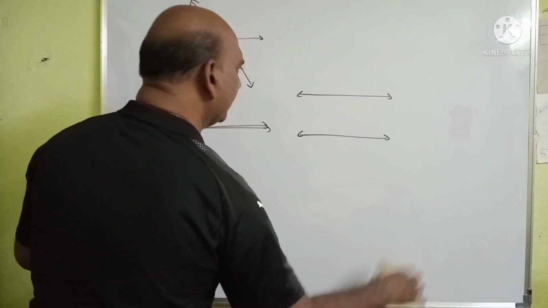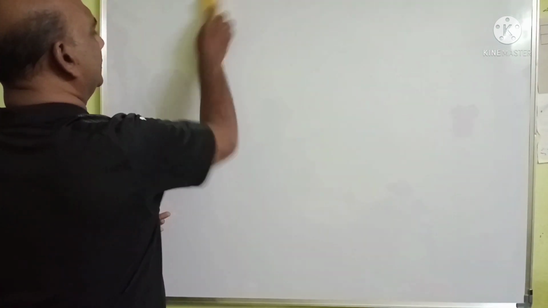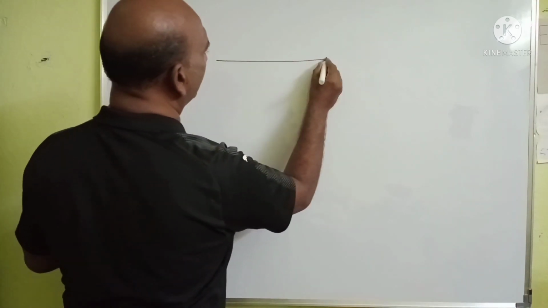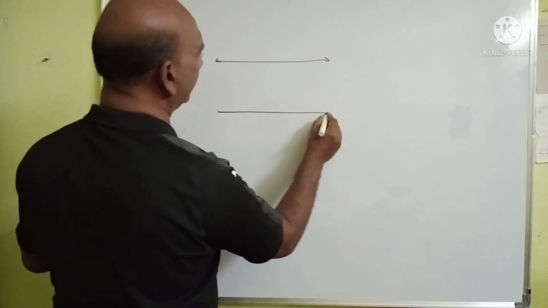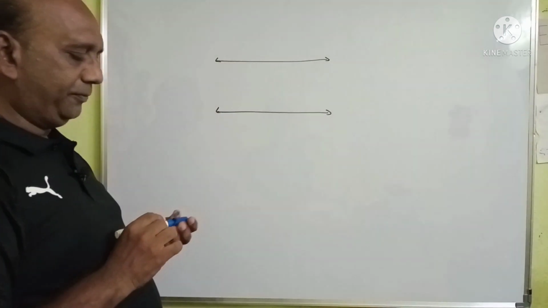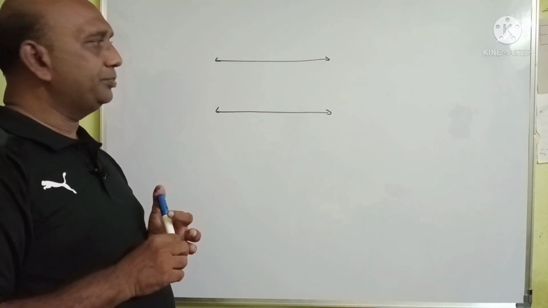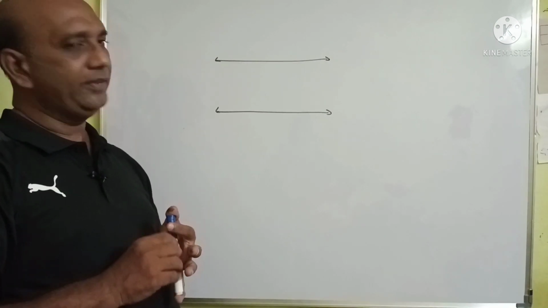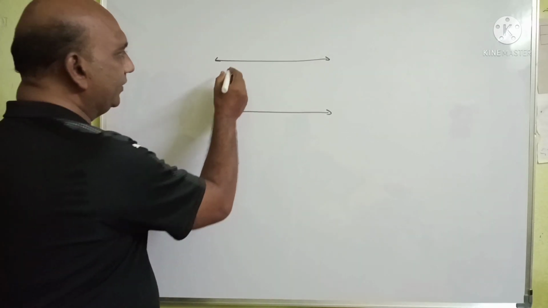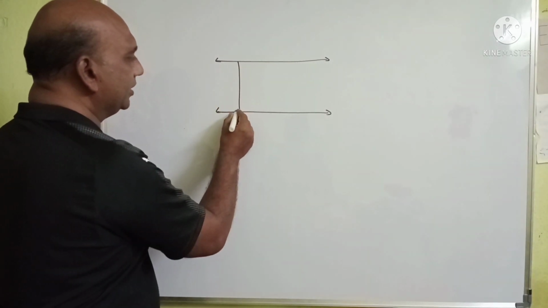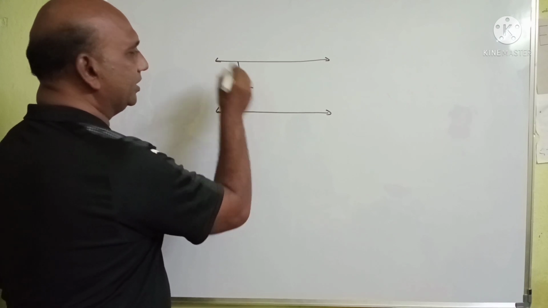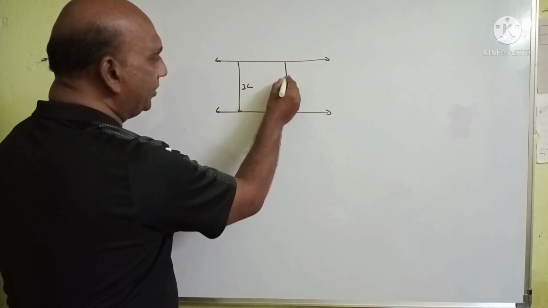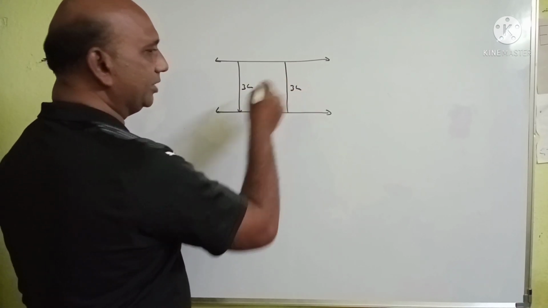Now, these are two lines. If the distance between these two lines is constant anywhere, let us take 3 centimeters here. After some distance, the gap between them is also 3 centimeters.